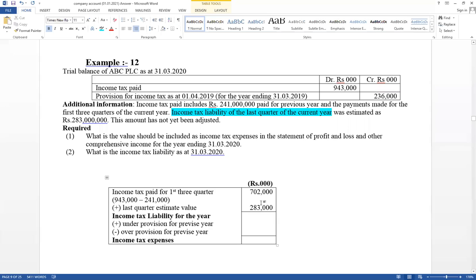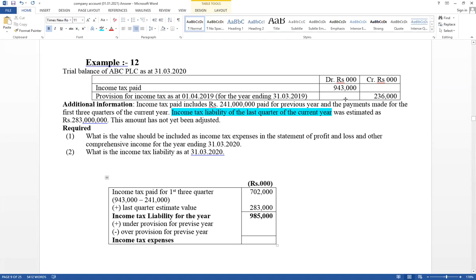Then take the answers. Income tax liability for the year can be calculated: 702,000 plus 283,000, therefore 985,000. That is the income tax liability for the year. Then adjust the previous year gap. It has given the provision. This is the value considered as income tax for the previous year, but actually paid for that equals 241,000. Provision 236,000, but actually paid 241,000. If there is a difference, that value should be adjusted in this year's income tax.